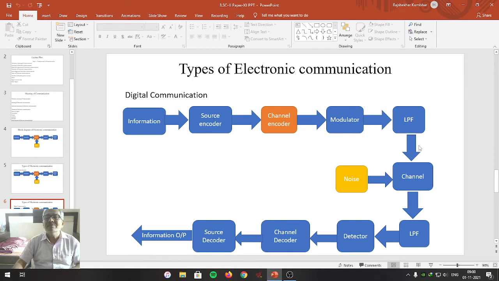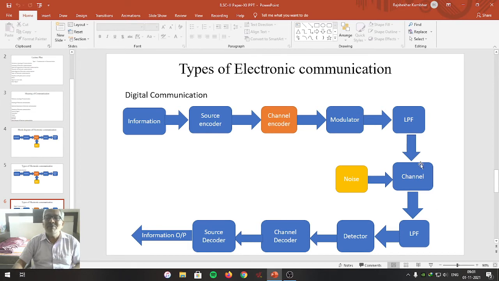Then the signal is given to the channel via the transmitting antenna, obviously, or through the cable. The channel may be space, the atmosphere, or a cable through which the signal is traveling. During the process of propagation, an unwanted signal may get added, which we can call noise.